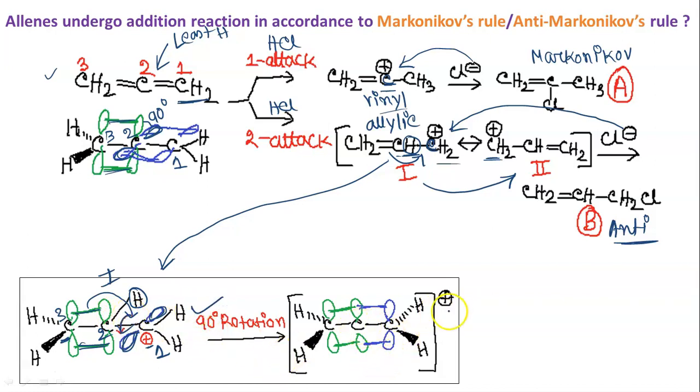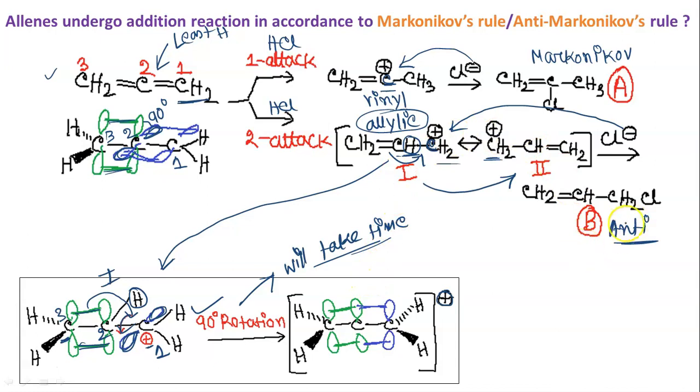After that, see here the positive charge is written outside, because it is the structure where the resonance is just taking place. And these 3 orbitals are all in the same plane. So this rotation will take some time. That is the problem here: though it gives us the more stable allylic carbocation, this resonance, which is the actual reason for which we say that the allylic carbocation is stable, needs time to occur, otherwise resonance will not take place. And if resonance is not taking place, then there is no question of stability.